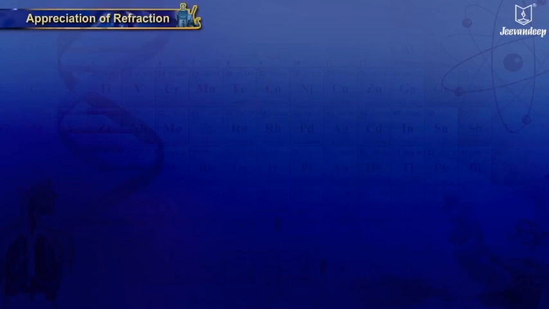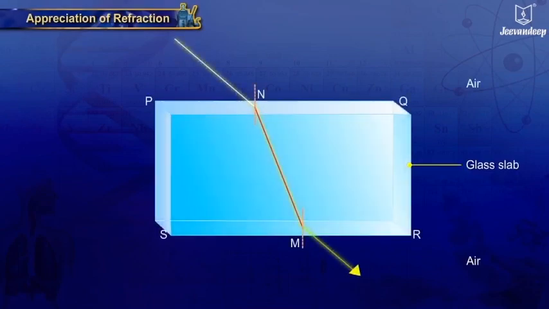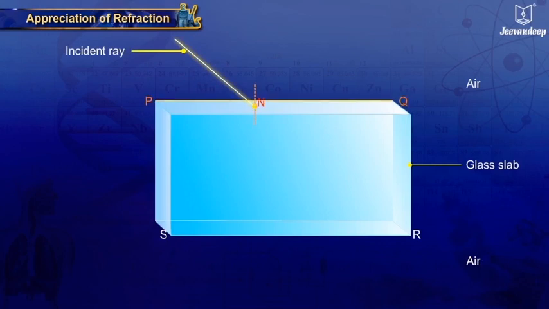Application of refraction. A ray of light incident on a glass slab is refracted twice. From the medium of air, the ray of light enters the glass medium at the point N on the side PQ of the glass slab.